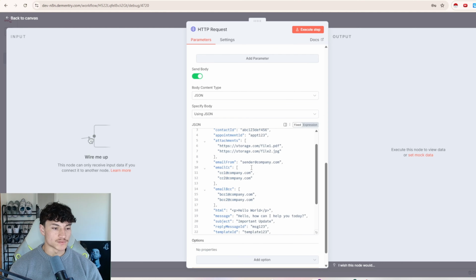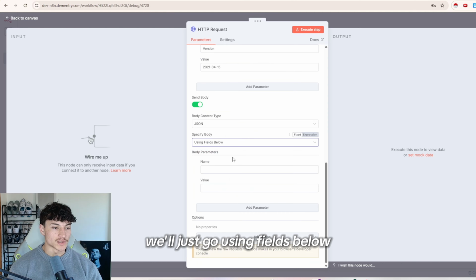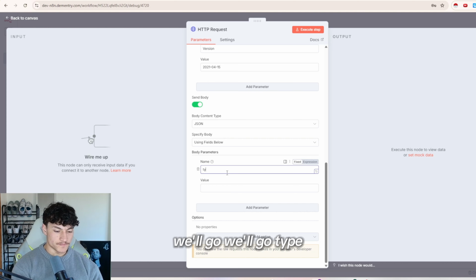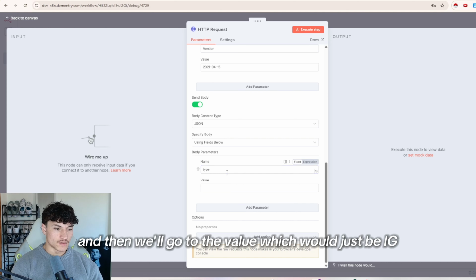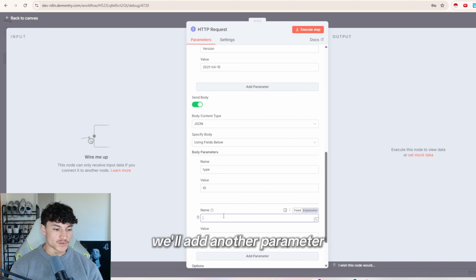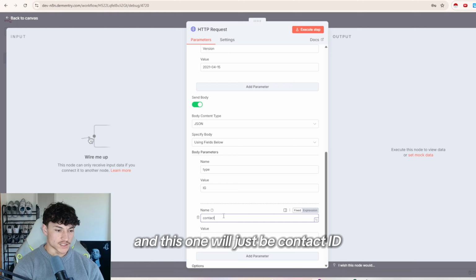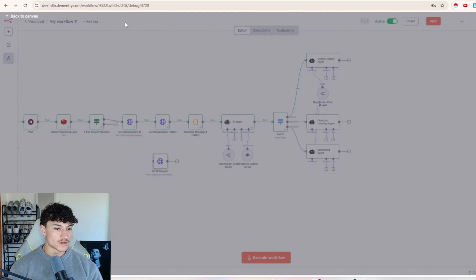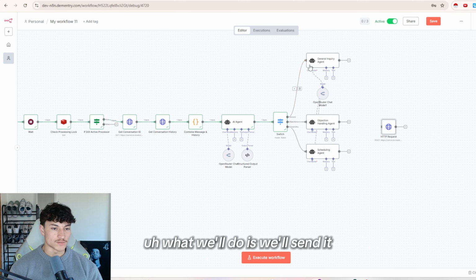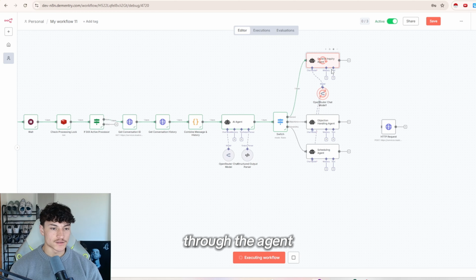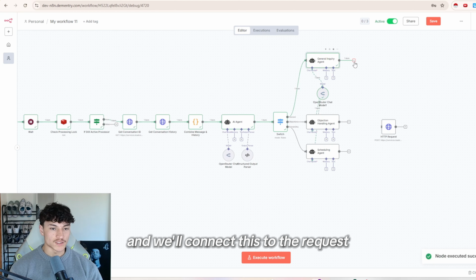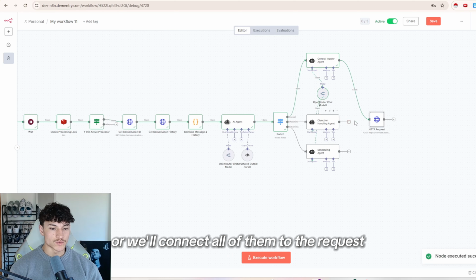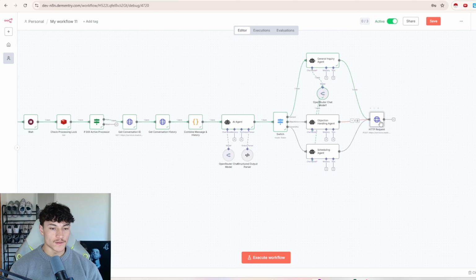But just to make this simpler, we'll just go using fields below. We'll go type, and then we'll go to the value, which will just be IG. We'll add another parameter, and this one will just be contact ID. So what we'll do is we'll send it through the agent, and we'll connect all of them to the request.